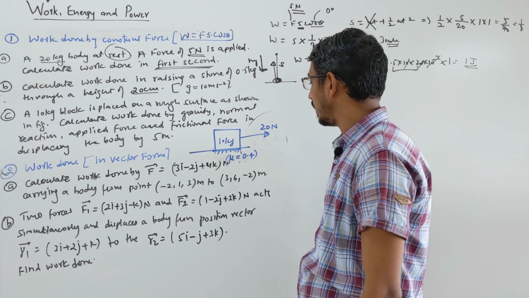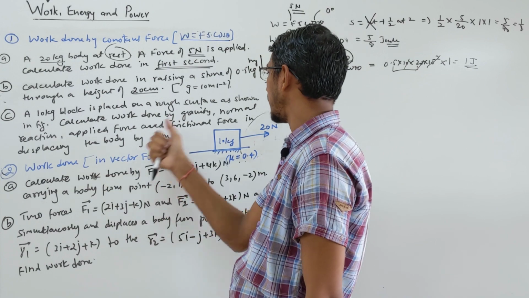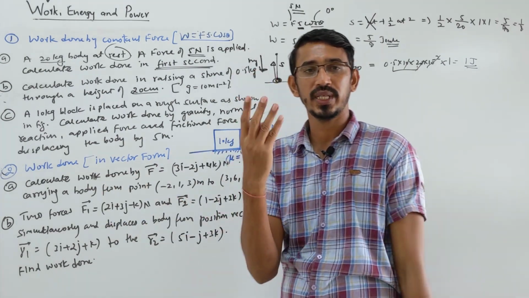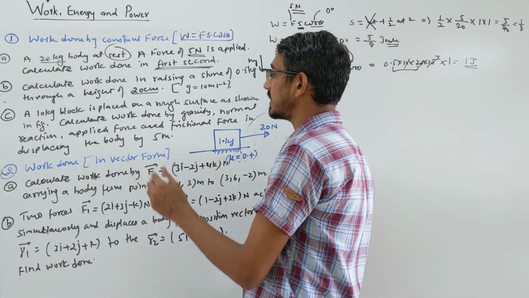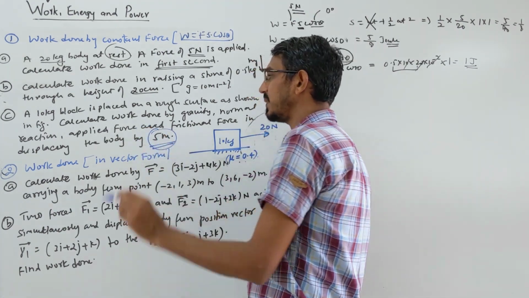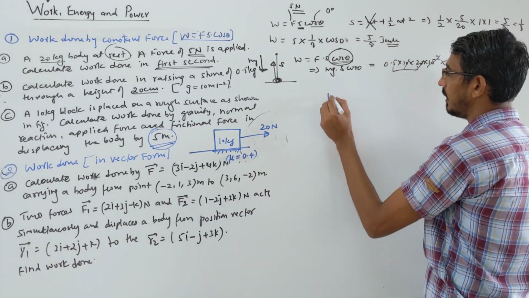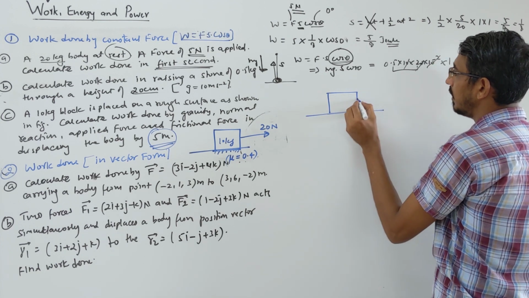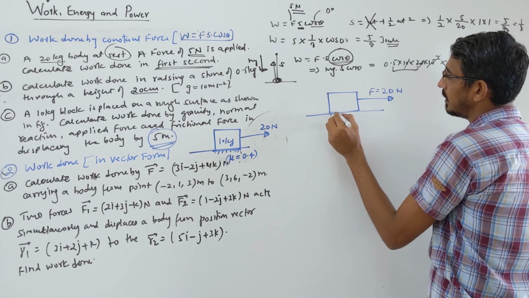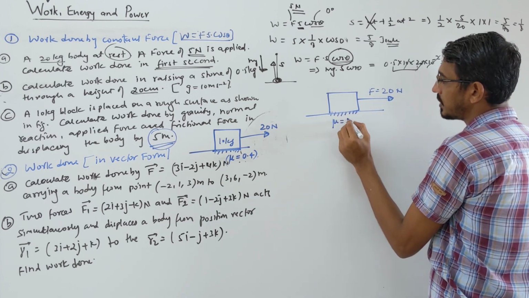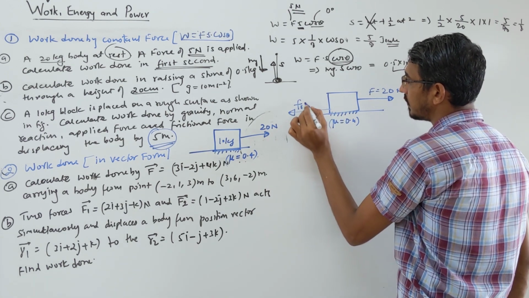Now calculate the work done by the gravitational force, by the normal reaction, by the applied force, and by the frictional force. Four forces are there, and we have to calculate the work done due to these four forces in displacing this body by 5 meter. Displacement is given. So let me redraw this picture more clearly. Let's write all forces acting on this body. We are applying a force on this, that's called the applied force F, given as 20 Newton. This surface is rough, so friction is there, and mu is given as 0.4. You know the frictional force will act in that direction, that's the frictional force.